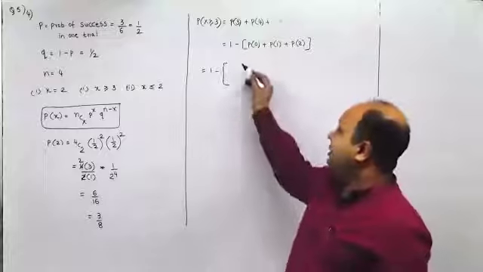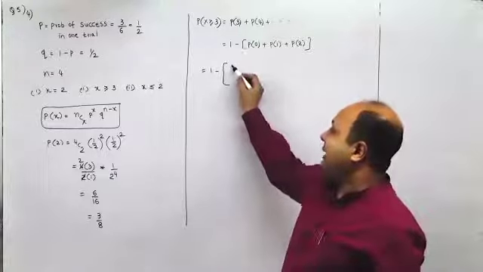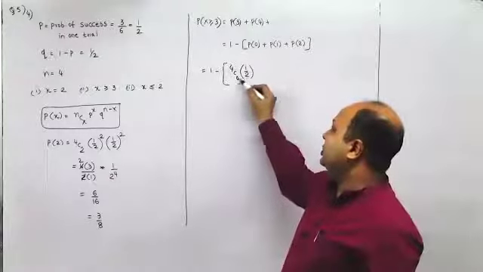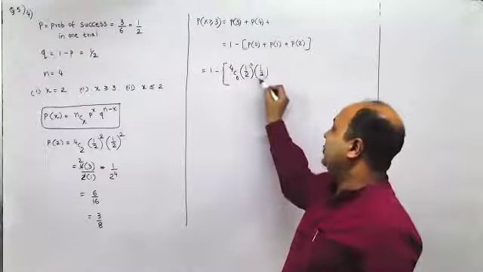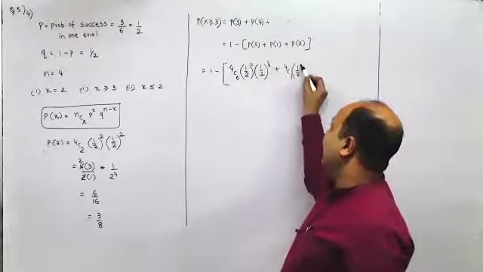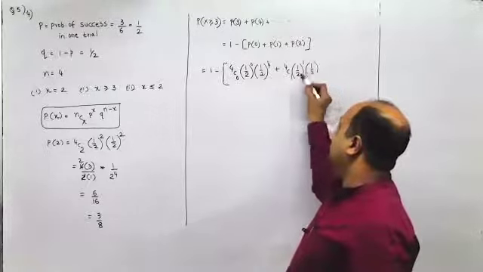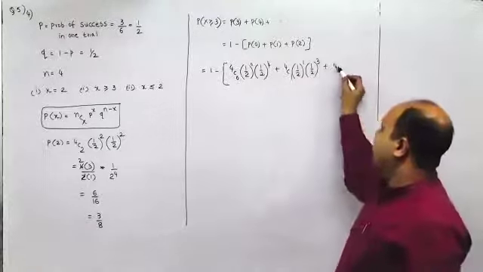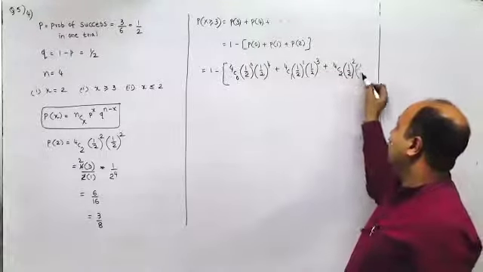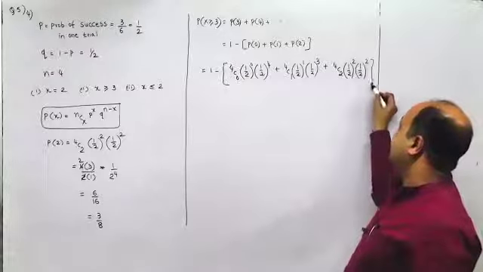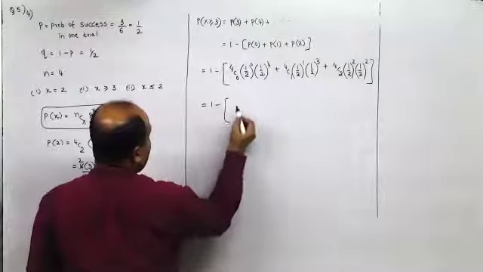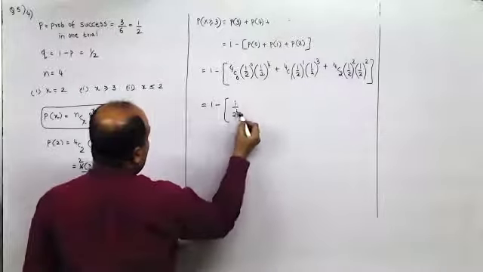It would be nC0, so n is 4, 4C0, P is half raised to 0 into half raised to 4 minus 0, plus 4C1 into half raised to 1 into half raised to 4 minus 1, plus 4C2 into half raised to 2 into half raised to 4 minus 2. This would be 1 minus, 4C0 is 1, and this is 1 upon 2 raised to 4.